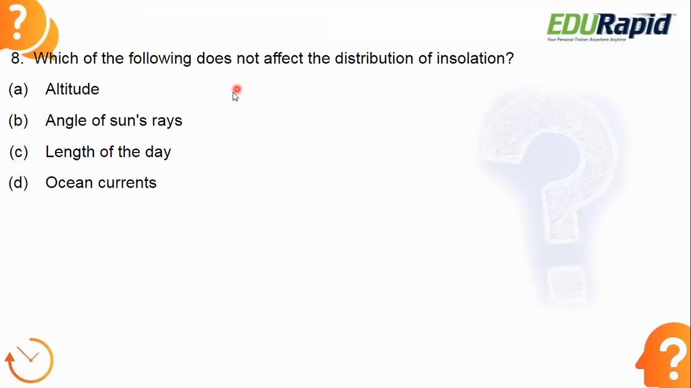Next, which of the following does not affect the distribution of insolation? Again, read carefully. They are asking which one is not affecting the distribution of insolation. What is the answer?